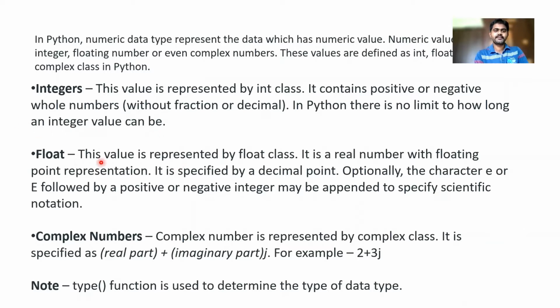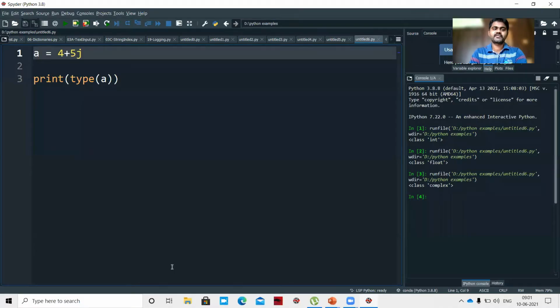Coming to floating point, this value is represented by the float class. It is a real number with floating point representation, like 10.3, 20.56. And coming to the last one, the real part and imaginary part, that is the complex number. Just now I showed an example like 4 plus 5j, like 2 plus 3j. The first one is the real part and the second one is the imaginary part.